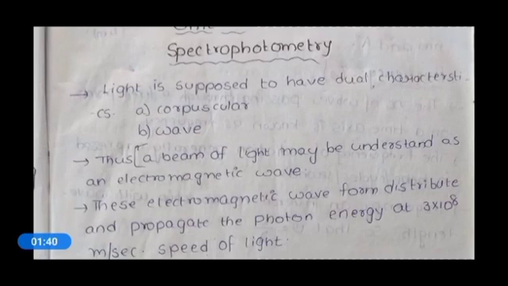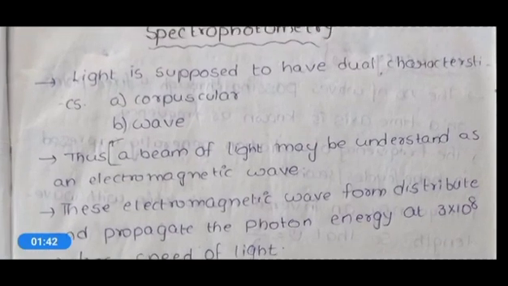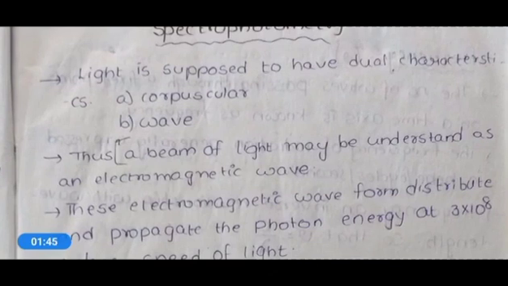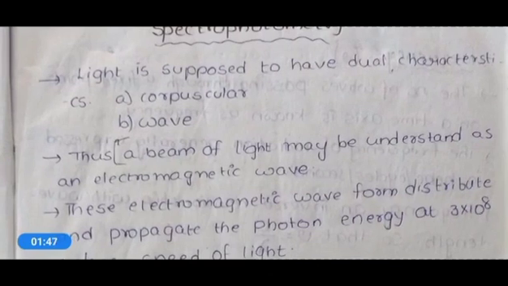So let's start. Basically, light is supposed to have dual characteristics. Dual characteristic means it has two types of characters: one is corpuscular character, one is wave character.